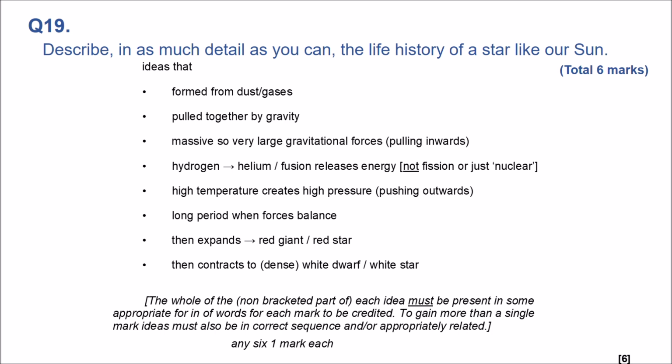High temperature creates high pressure, pushing outwards. Long period when forces are balanced. Remember, the main sequence of a star is when these two forces are equal. So gravitational force and the high pressure due to the fusion pushing outwards, when they are equal to each other, that's the main sequence of the star. Then after the main sequence, it expands, turns to a red giant, and contracts, becomes denser, turns into a white dwarf, and after that it will turn to a black dwarf.